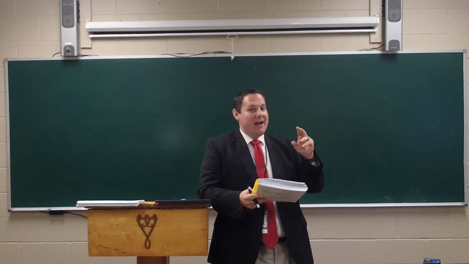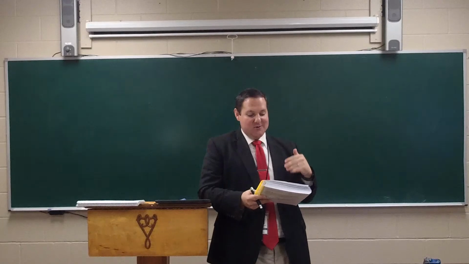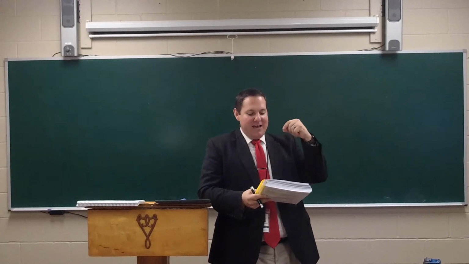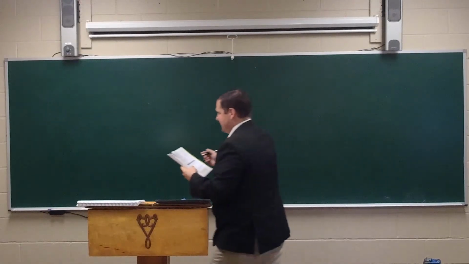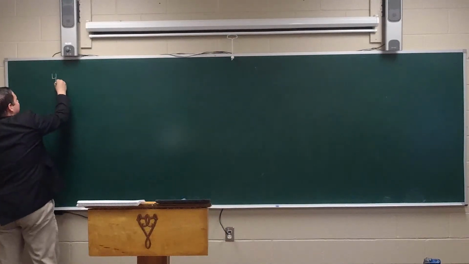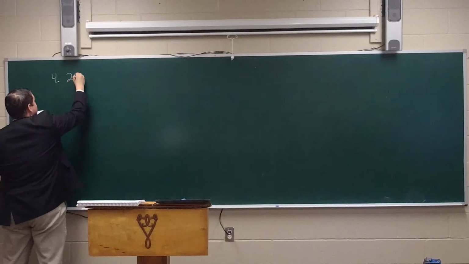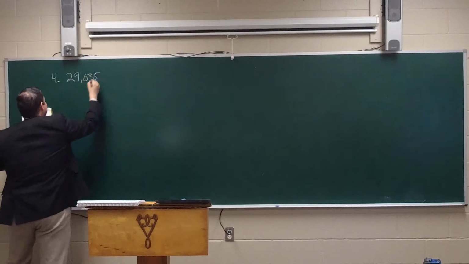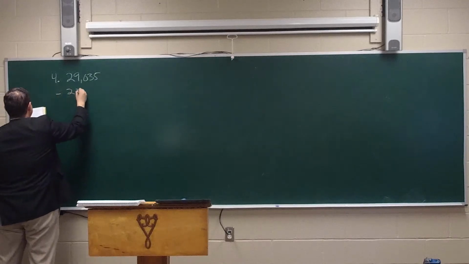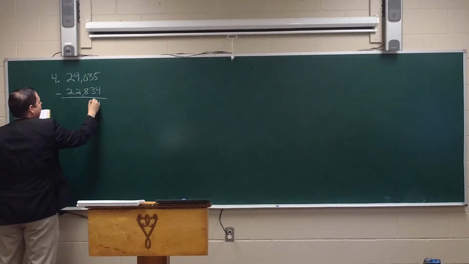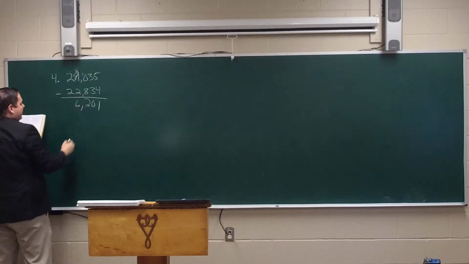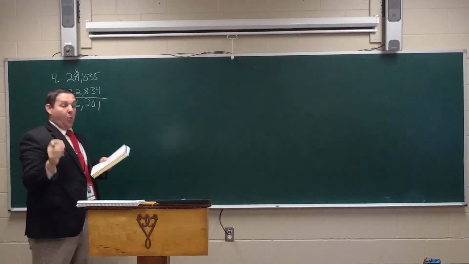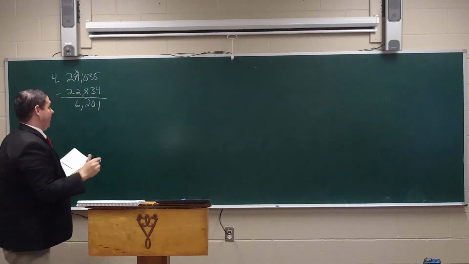First thing we need to do is go ahead and find the difference in feet. So 29,035 feet minus 22,834 feet, okay? So this is what we're going to start with for number 4. Let's go ahead and get the difference because that's what they're asking for to begin with. So 29,035 minus 22,834. 5 minus 4 is 1. 3 minus 3 is 0. Borrow. 10 minus 8 is 2. 8 minus 2 is 6. So we have 6,201. That's how many feet there are in the difference.